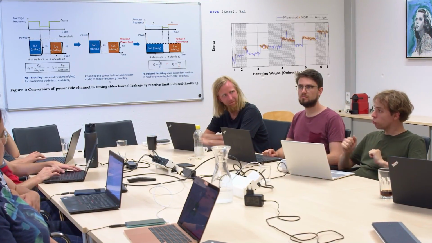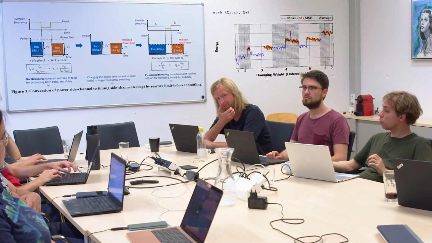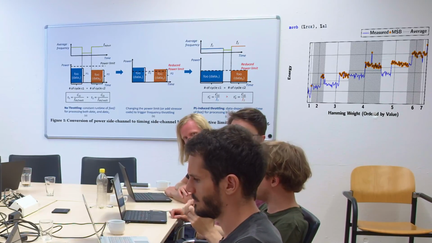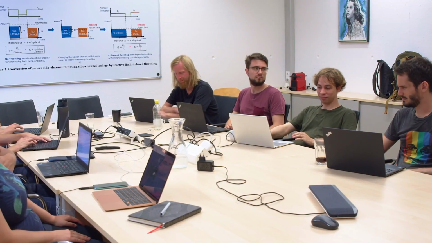And Platypus showed that the data values processed influence the power consumption, and therefore this also influences how close you get to those power consumption limits, and therefore the CPU frequency and speed. Mm-hmm. Which means that processing different data values translates to different timings. And then what? Then you can really only resort to masking?